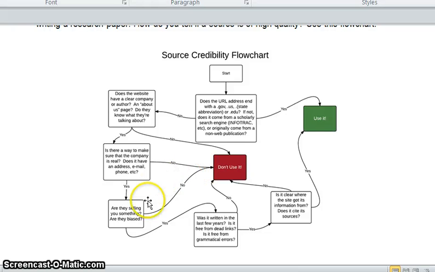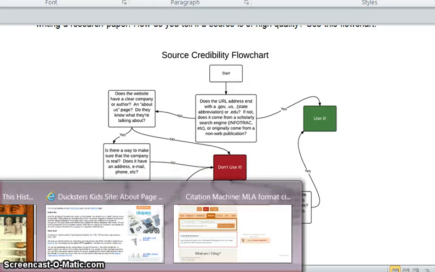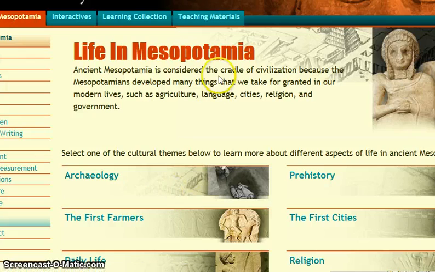Okay, so the next thing that I clicked on when I did my general Google search was, and you probably can't see this too well, called "Life in Mesopotamia," and it's from a collection called "This History, Our History," and it is from the University of Chicago, and you're able to see that at the top in the URL.